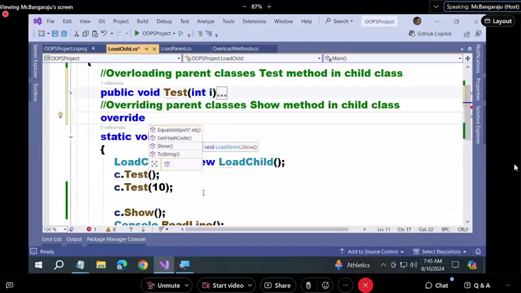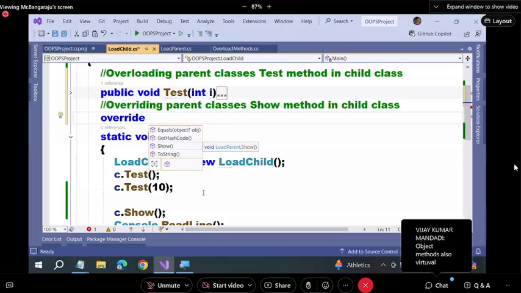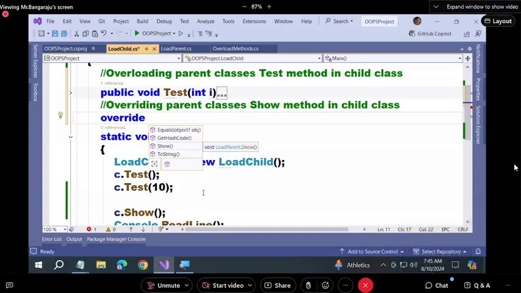Yeah, that is what you should understand. Equals, GetHashCode, and ToString methods of the object class are also virtual.